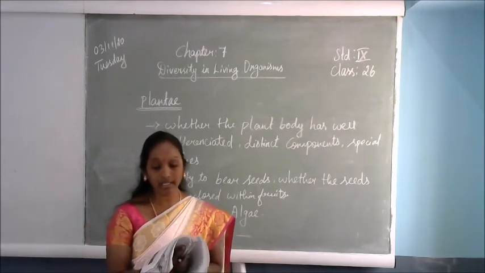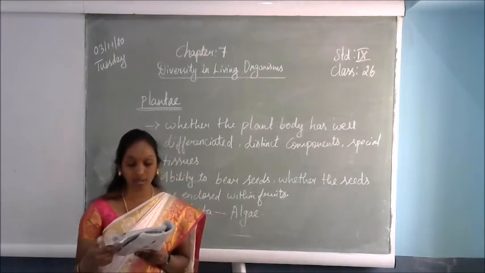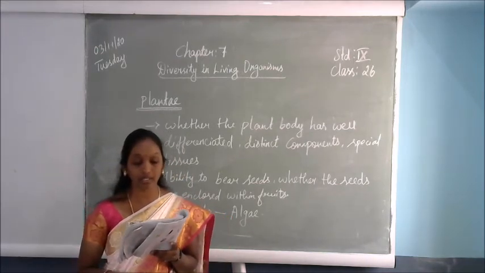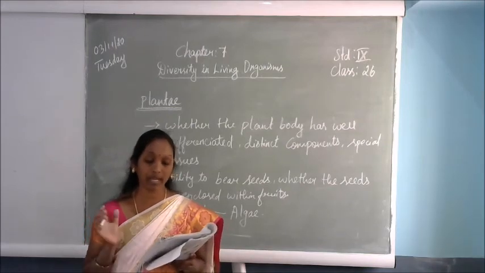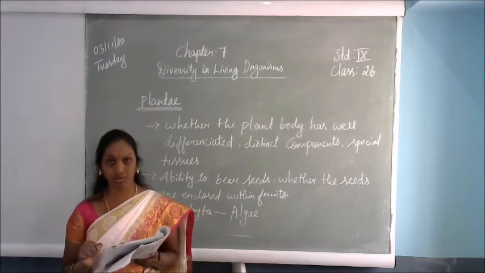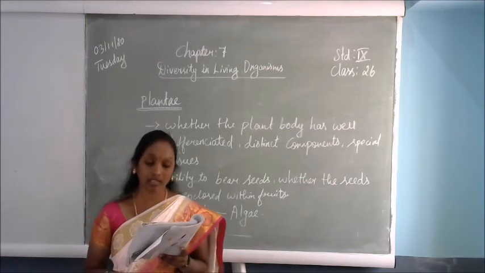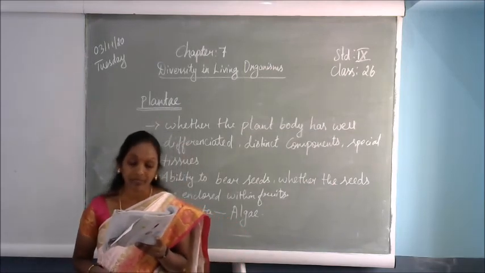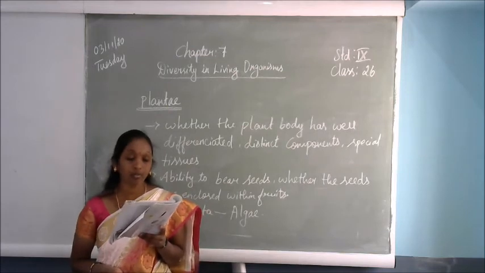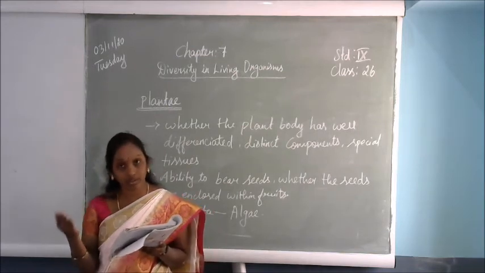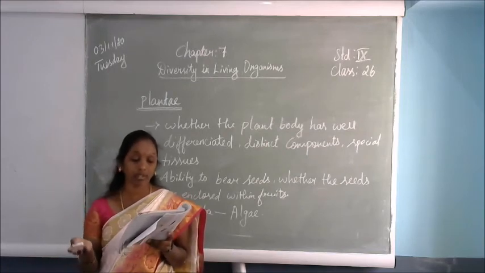On the other hand, plants with well-differentiated reproductive tissues that ultimately make seeds are called phanerogams. Some plants have special tissues that can produce seeds. That type of plant is called phanerogams. Seeds are the result of the reproductive process. You know very well that seeds can produce the young ones. That is the reproductive process.